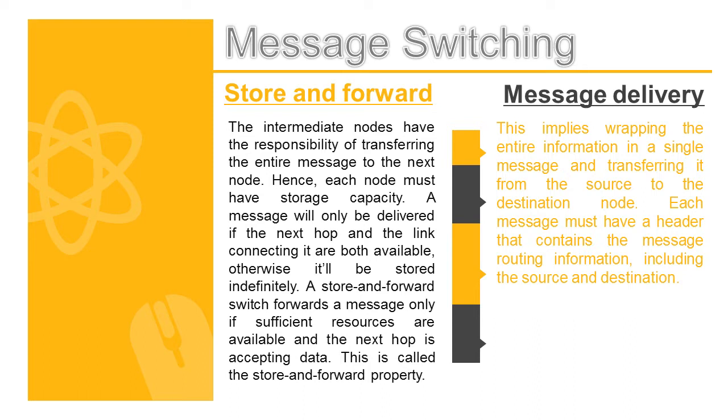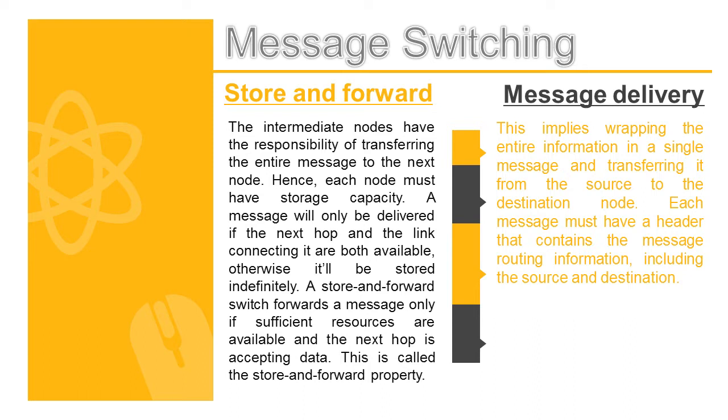Otherwise, it will be stored indefinitely. A store and forward switch forwards a message only if sufficient resources are available and the next hop is expecting data. This is called the store and forward property.